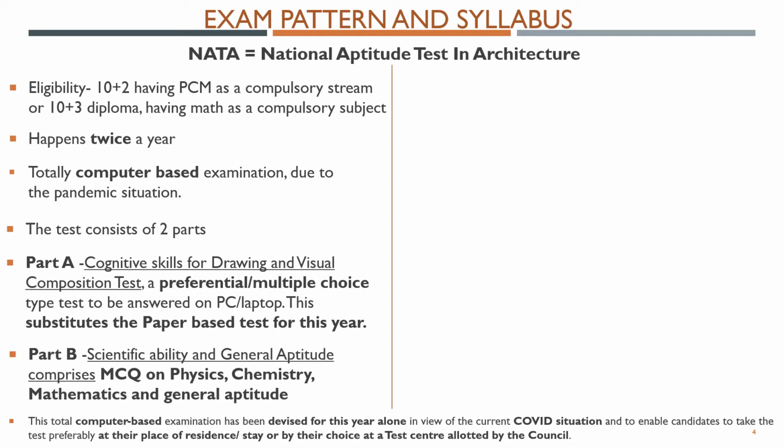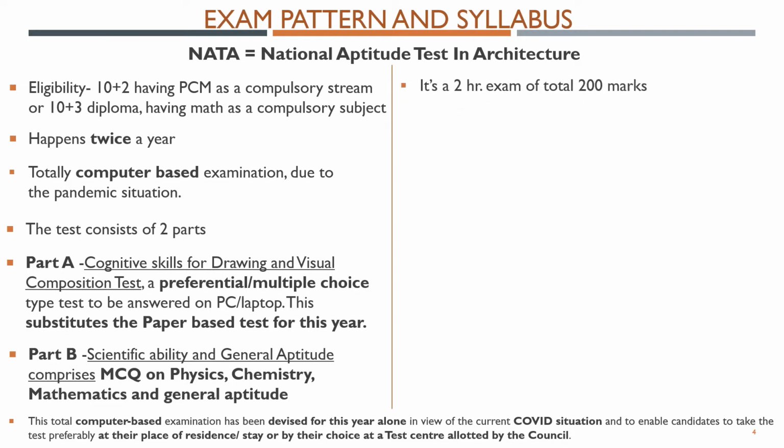Only this exam is computer based due to the situation, but earlier when I gave this exam, I gave the drawing part on pen and paper. They gave some paper, then asked us to draw according to the question paper.